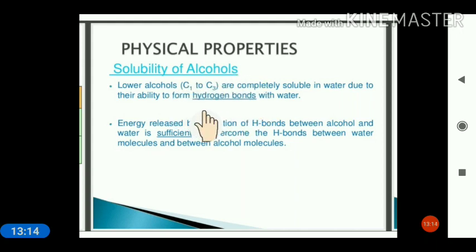More the hydrogen bonding, more will be the solubility of alcohol, because energy released by the formation of hydrogen bonds between alcohol and water is sufficient to overcome the hydrogen bonds between water molecules and between the alcohol molecules. And as the alkyl group increases, solubility decreases.